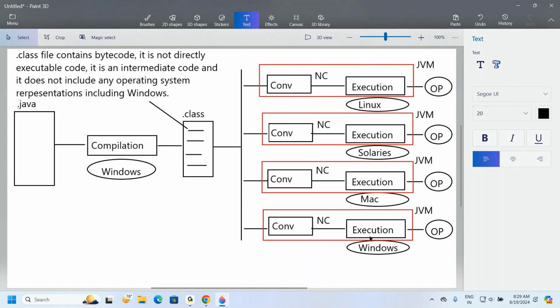Nothing else. Then, if you are interested, I will show the same point live. Live in the sense, I'll prepare my Java program on Windows. Later on I'll switch to this one, and there I'm going to execute my program. That I'm able to show. It is not at all a big deal. Then easily I can show that point clearly. Is that clear? Okay, fine. That I will do tomorrow.